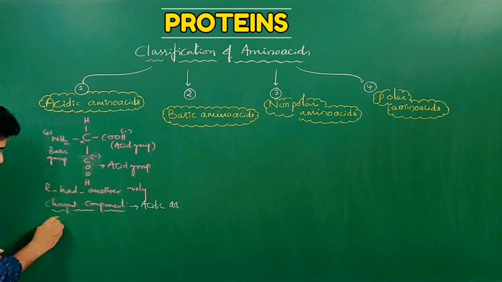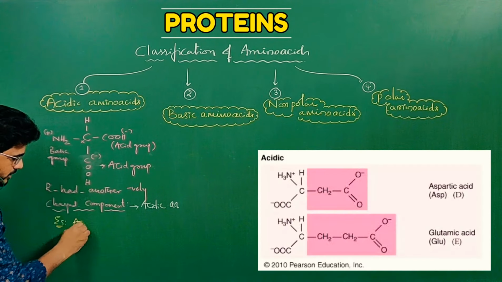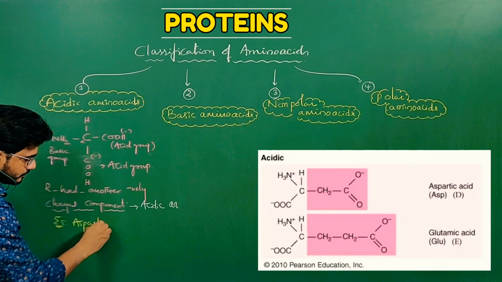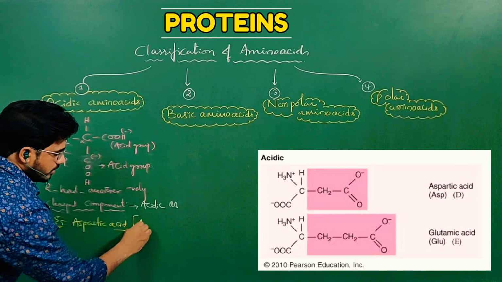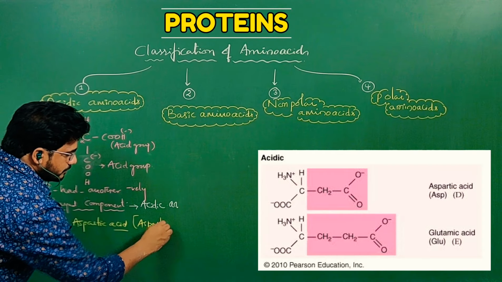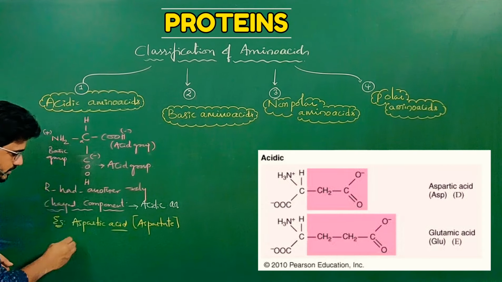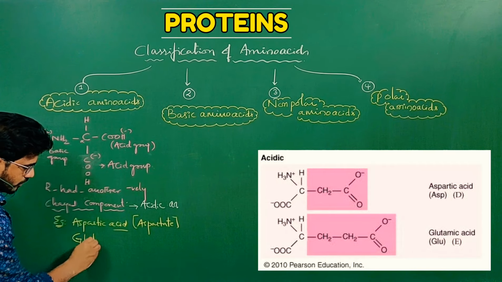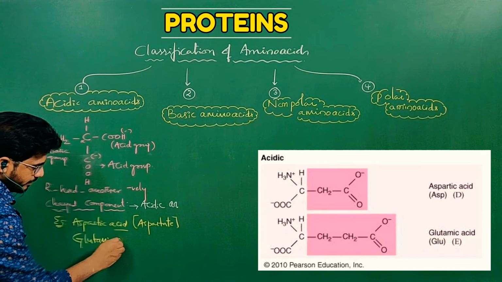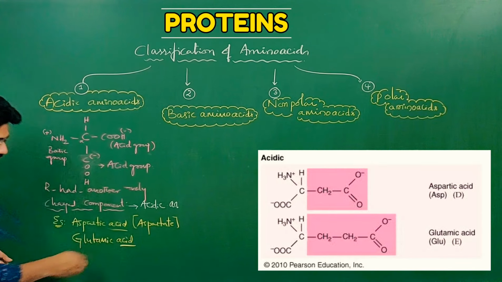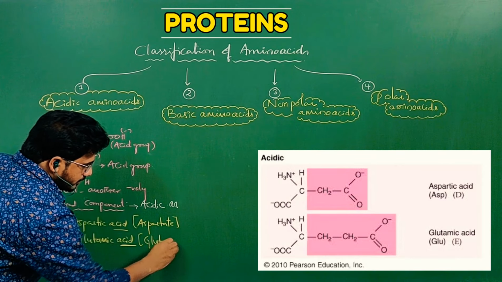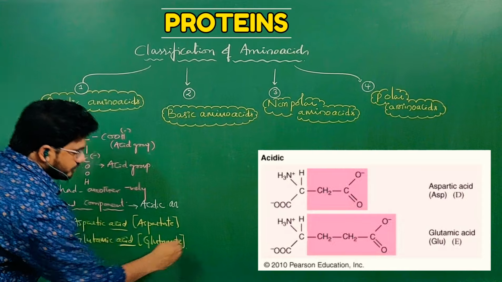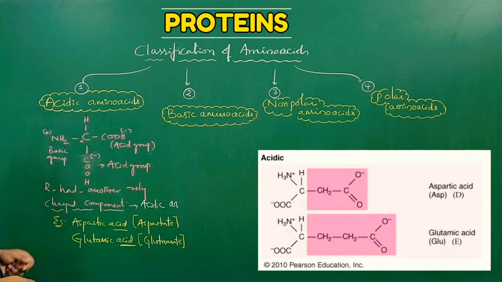Examples of acidic amino acids: aspartic acid. See, the word acid is there. This is also called aspartate. Next, glutamic acid. In the name itself we can easily find that acid is present. It is also called glutamate. So these are the two examples of acidic amino acids.